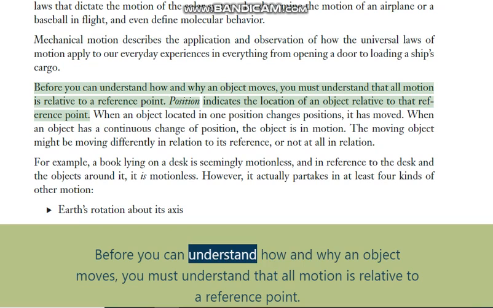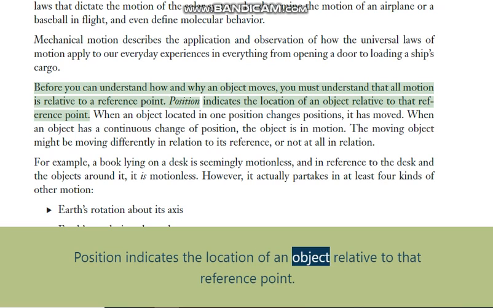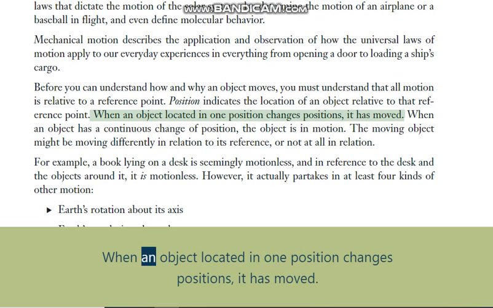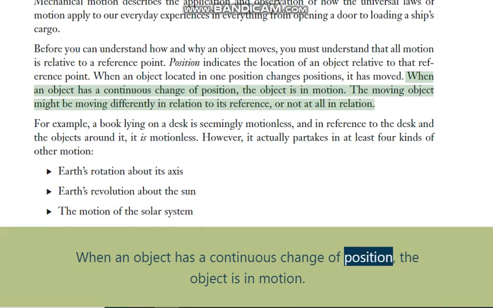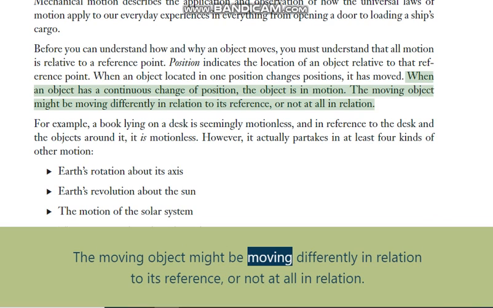Before you can understand how and why an object moves, you must understand that all motion is relative to a reference point. Position indicates the location of an object relative to that reference point. When an object located in one position changes positions, it has moved. When an object has a continuous change of position, the object is in motion. The moving object might be moving differently in relation to its reference, or not at all in relation.